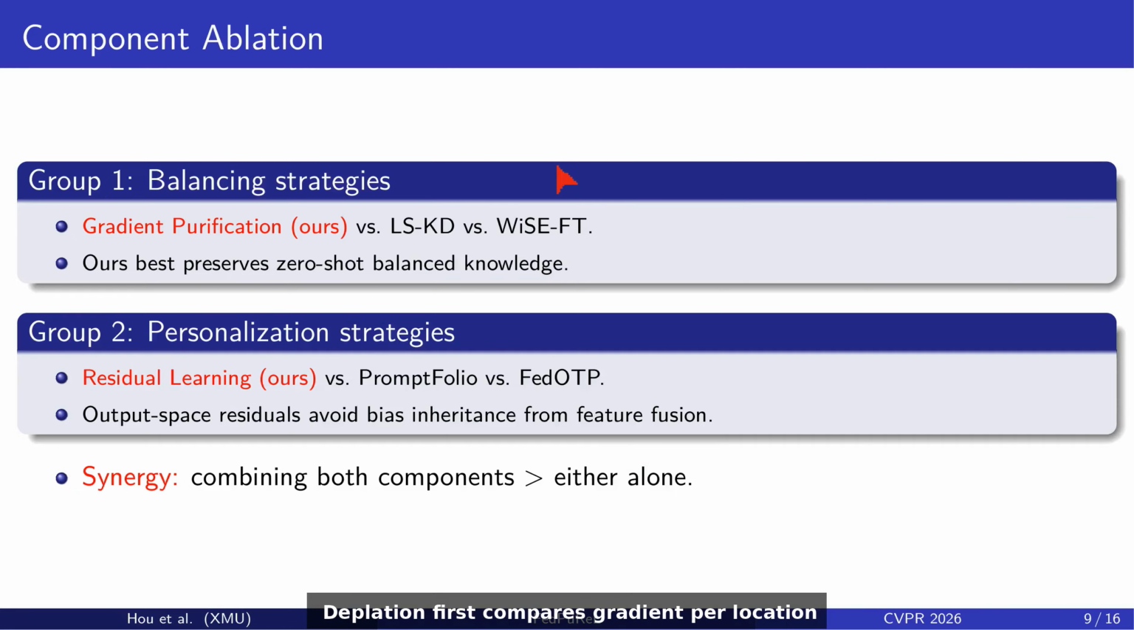The ablation first compares gradient purification against alternative balancing strategies. Our variant best preserves the zero-shot balanced knowledge, validating the projection rule. For personalization, residual learning is compared against feature fusion alternatives, and the output space residual avoids inheriting bias. Combining both components yields gains beyond either alone, so they are genuinely synergistic.